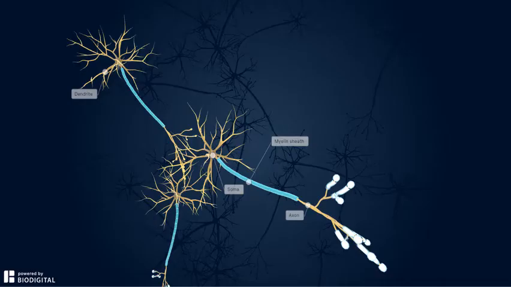You can see another picture where this is a dendrite. This is a 3D image, and this is the soma body and myelin sheath, and this is an axon. The straight one is an axon.